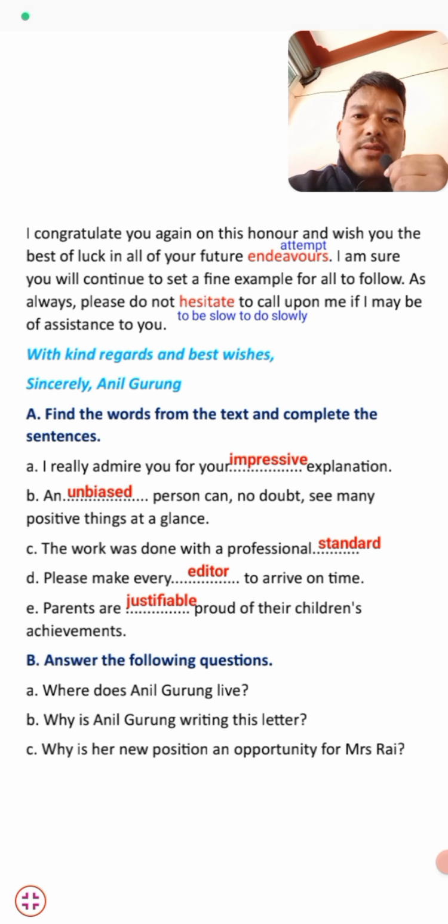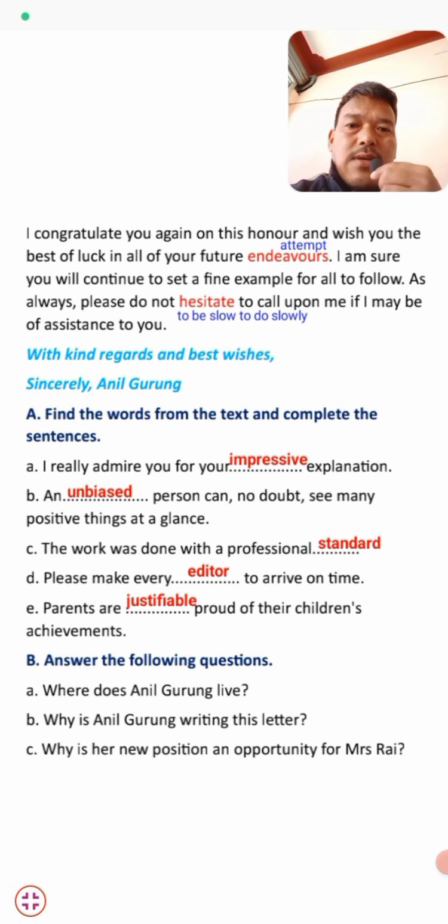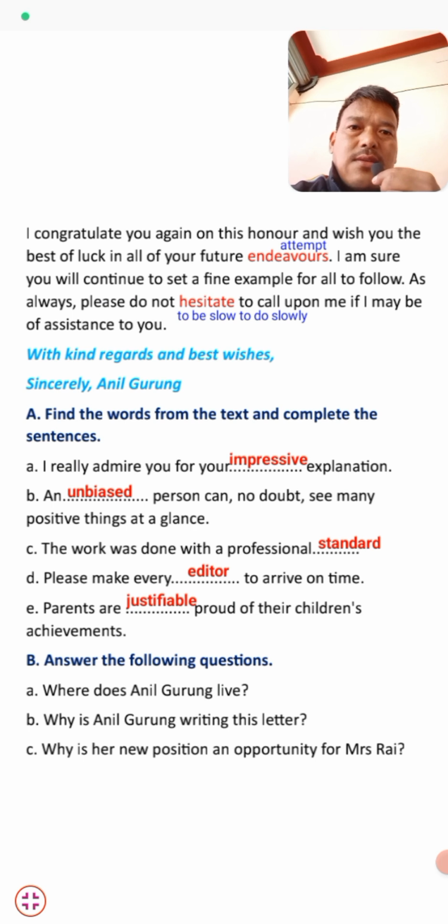And now it's time to discuss its exercises. We have first exercises here. First one is: find the words from the text and complete the sentences. Now, here are some highlighted words in the text. You have to select the right word from the text, and you have to fill in the blanks here.